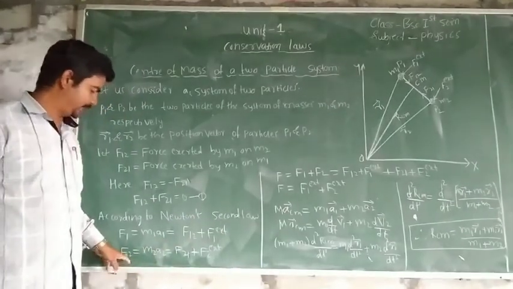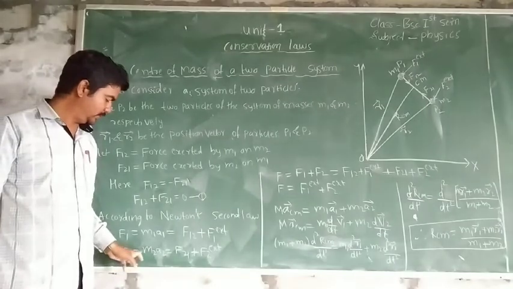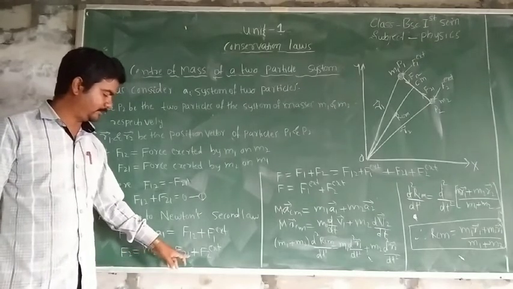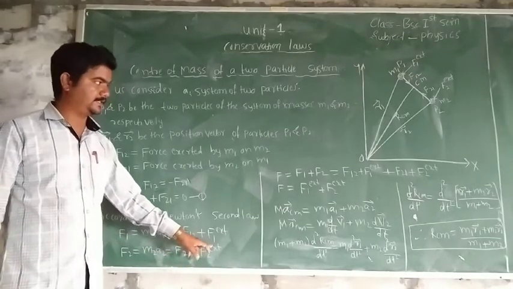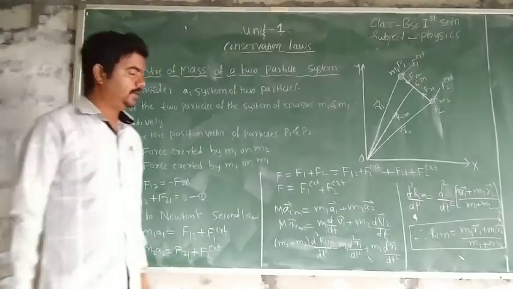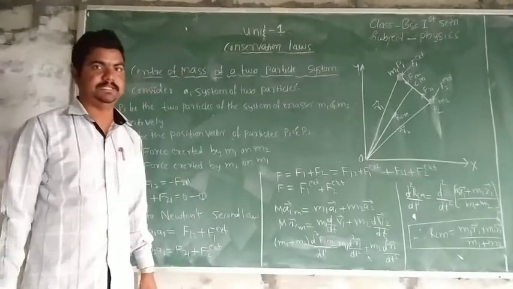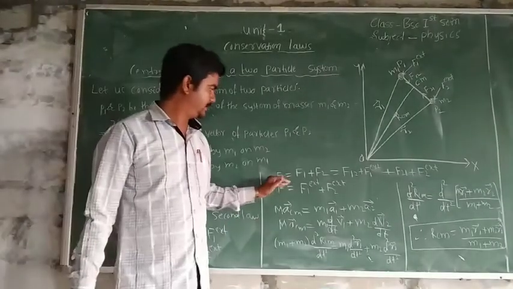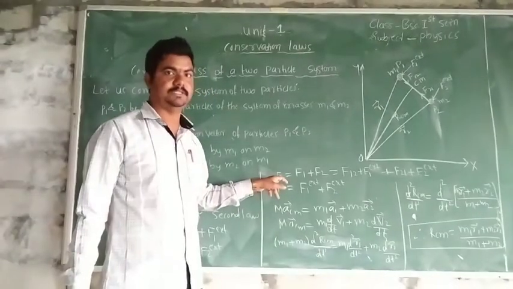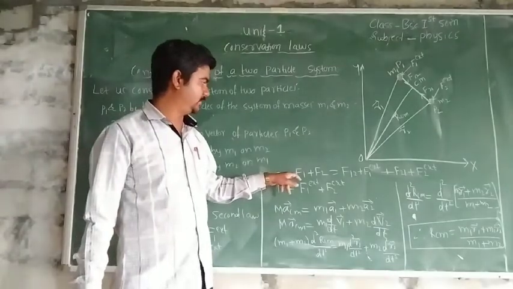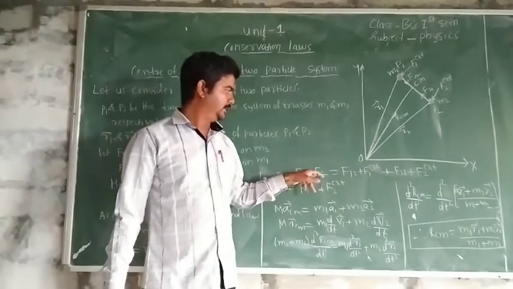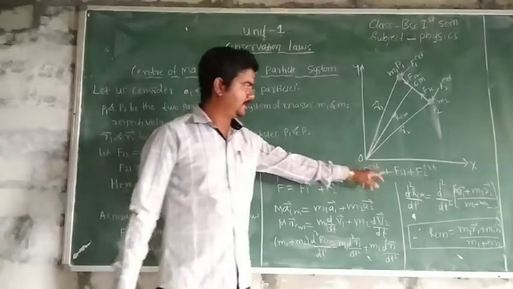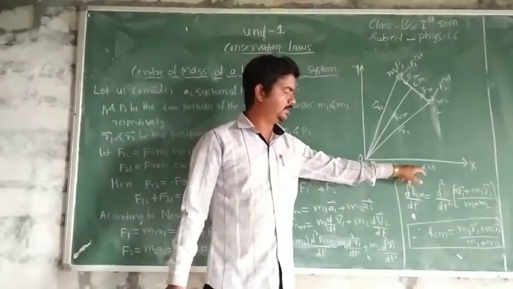And for the second particle, force F2 is equal to M2A2. This is equal to F21 plus F2 external. Then total resultant force is given by the sum of this F1 and F2. That is, total resultant force is given by F. F is equal to F1 plus F2. This is equal to F12 plus F1 external plus F21 plus F2 external.